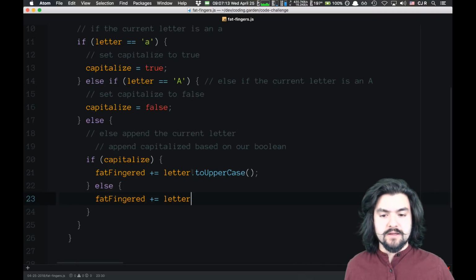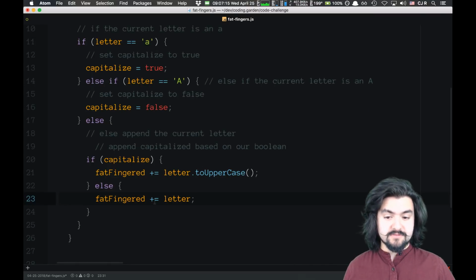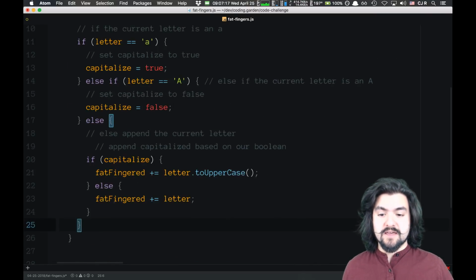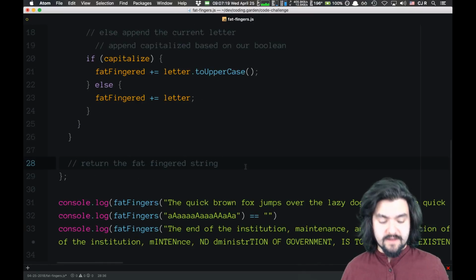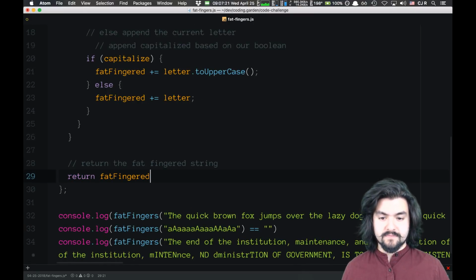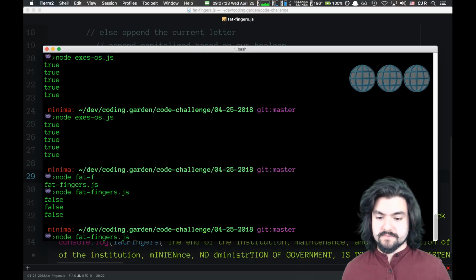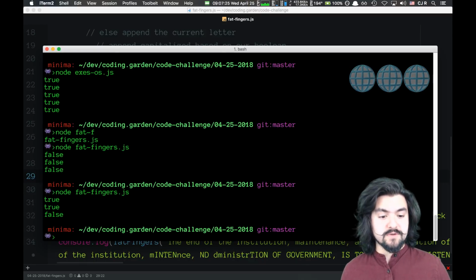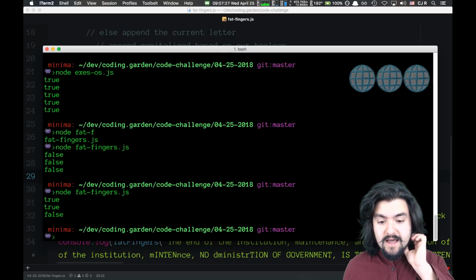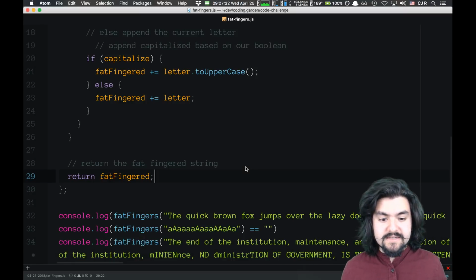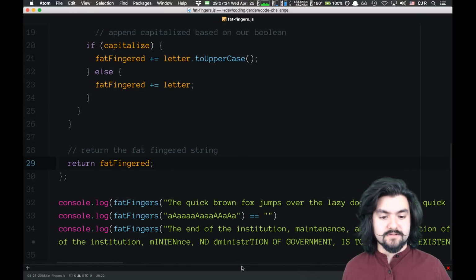Okay, and I think this will do it. So yeah, we're pinning it there, and then lastly, we need to just return fatFingered. Cool. Let's try it out. True, true, false. So we did not. It didn't work for this very last one.